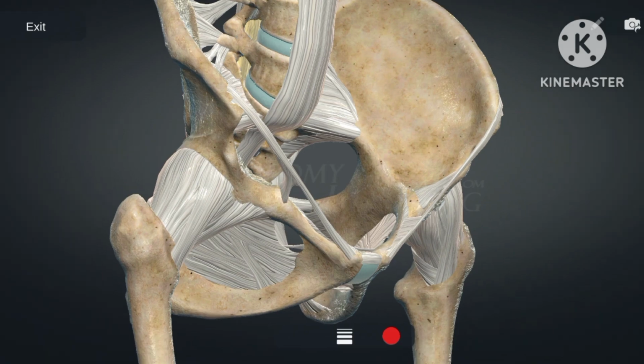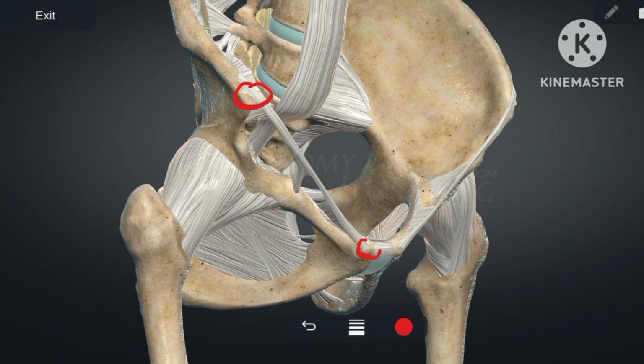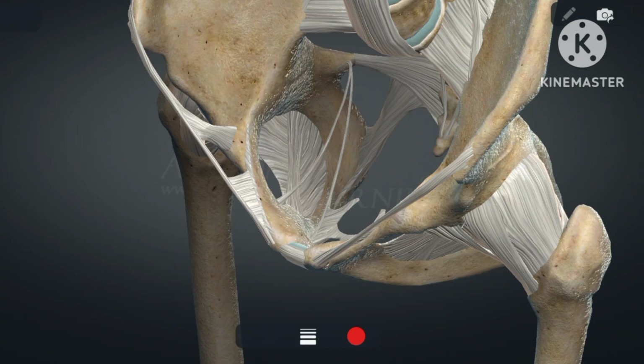Laterally, the inguinal ligament is attached to the anterior superior iliac spine. Medially, it is attached to the pubic tubercle. So, the inguinal ligament extends from the anterior superior iliac spine to the pubic tubercle. It is 12 to 14 cm in length. The medial end of the inguinal ligament presents 3 expansions.